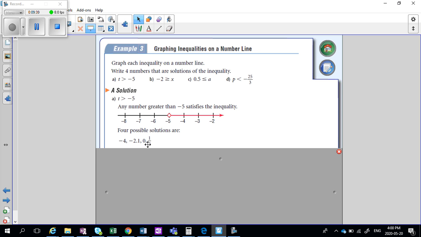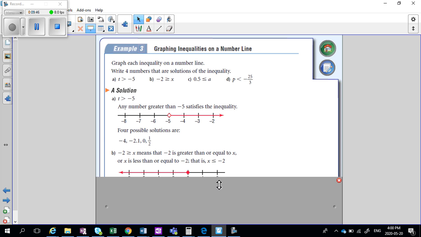Then it gives a bunch of solutions. Anything over here is okay. You could put any of those things as a solution, anything that falls on that red line.